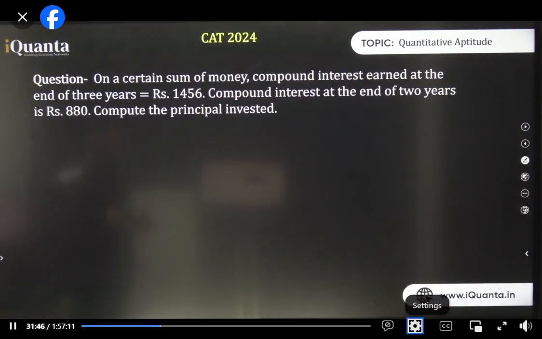Chintan, yeah, I'll plan that. On a certain sum of money, compound interest at the end of 3 years is 1456. Compound interest at the end of 2 years is 880. Compute the principal invested. Here there is no talk of difference. It's normal compound interest.